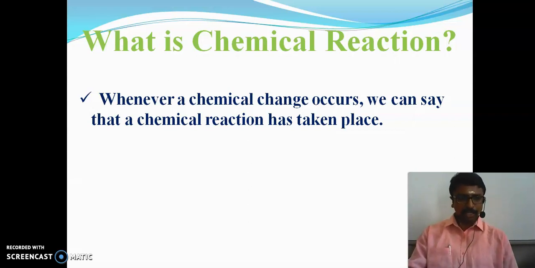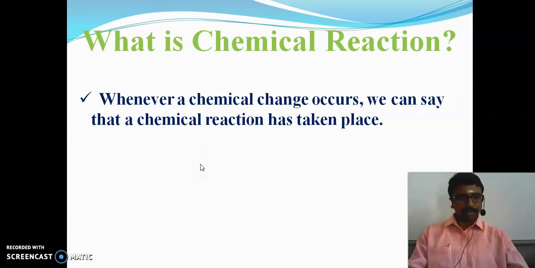But in a chemical change, we can't retain the initial reactant. So that is the major difference between physical change and chemical change.